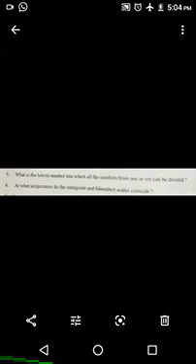What is the lowest number into which all the numbers from 1 to 10 can be divided? We have to tell the number which can be divided by all the numbers from 1 to 10, and we have to identify the lowest such number.